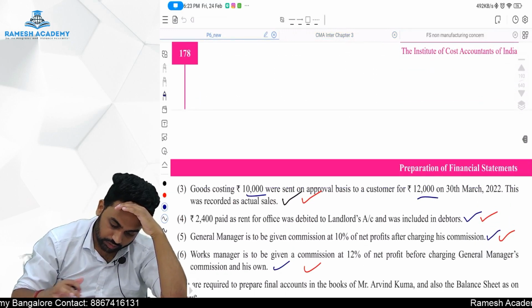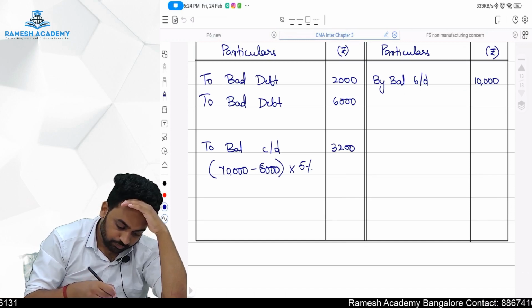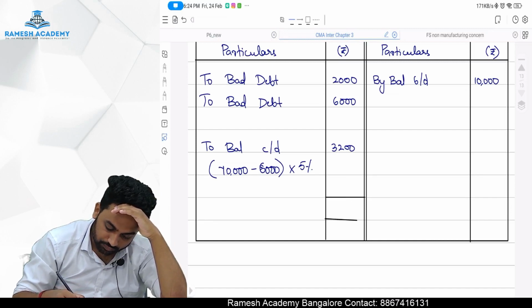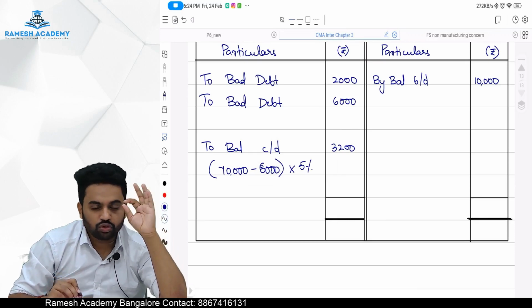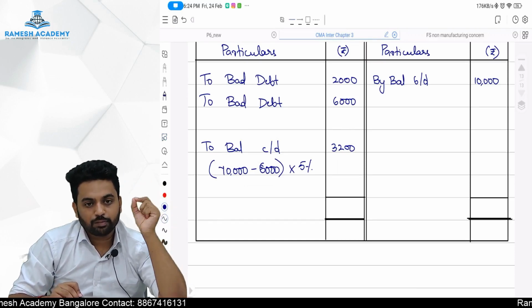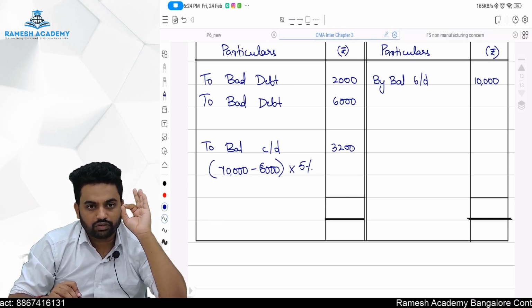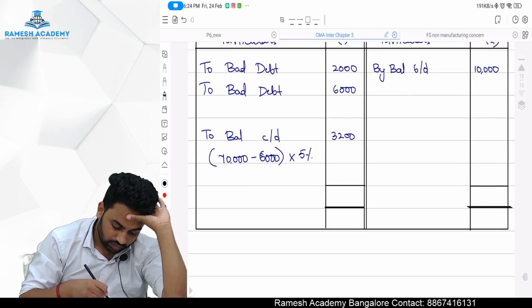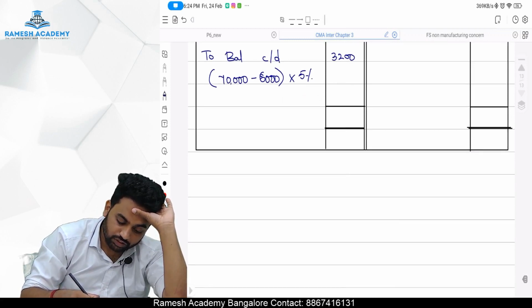Okay, sir. Which side is more? Debit side is more. Alright. 8,000, 11,200. If there is no provision, then write off the bad debt directly. When the provision is there, always make sure you will make the provision for doubtful debt or a bad debt account as a working note. So don't follow the textbook in this thing. They complicated the things. 8,000, 3,200, 11,200.